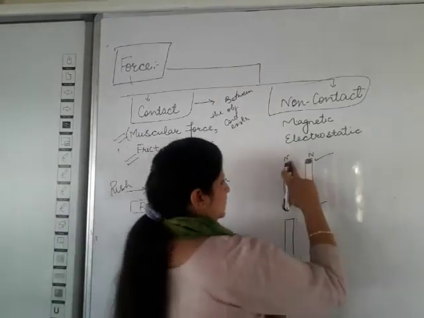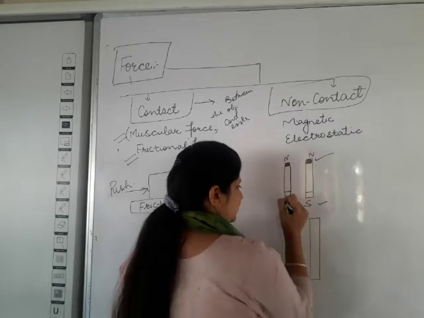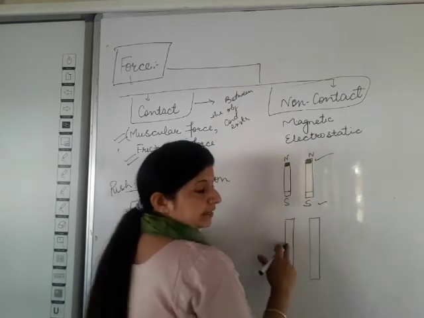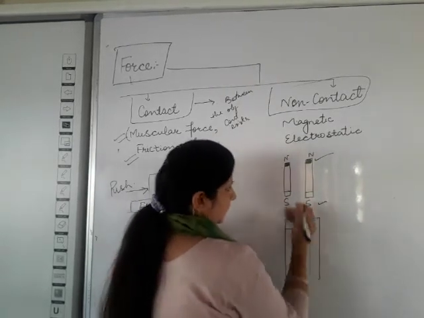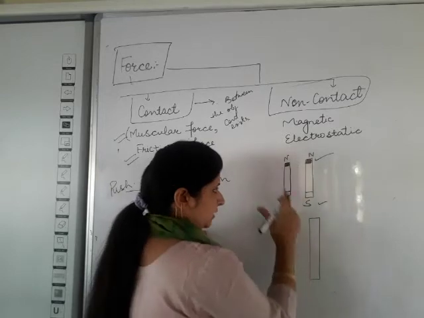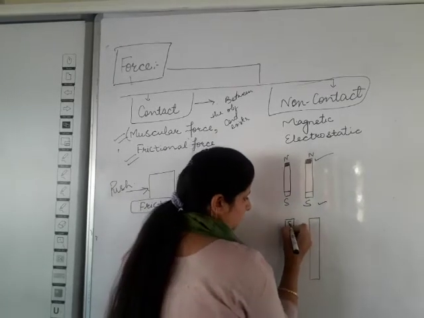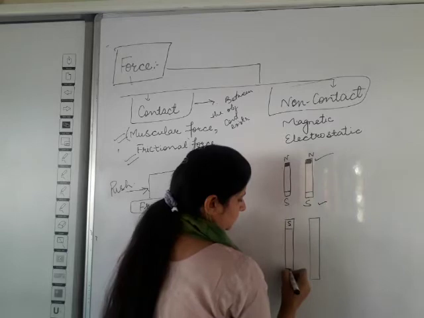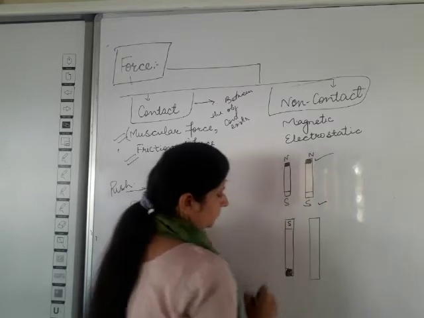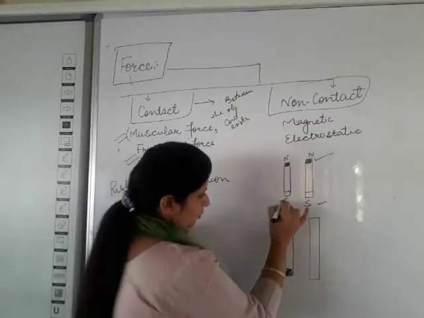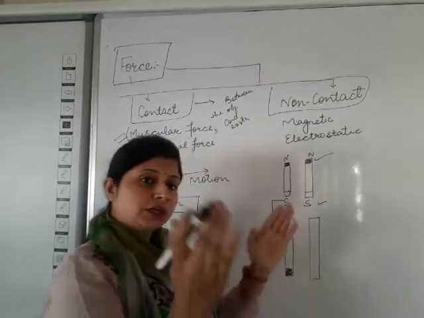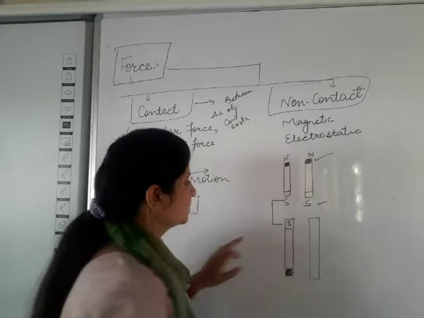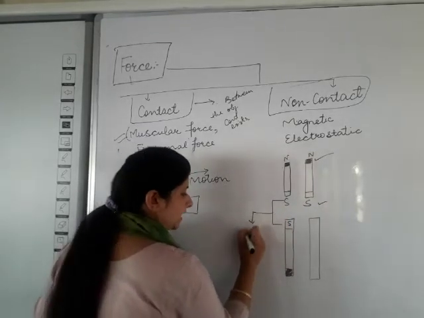If I place one magnet having north pole and south pole, and another magnetic bar in front of this magnet with south pole and north pole in the downward direction, that means here south pole and south pole are in front of each other. What happens here? They will not attract.